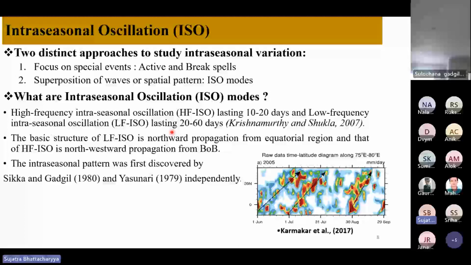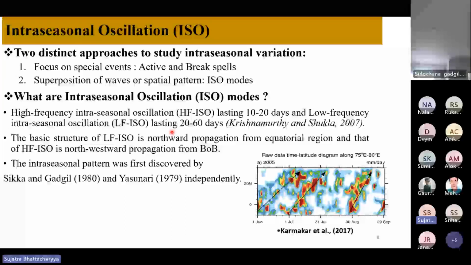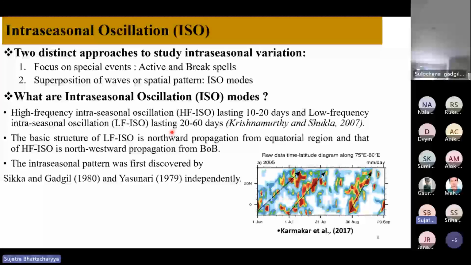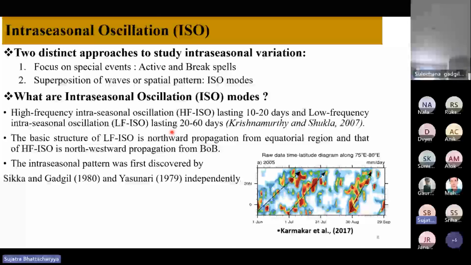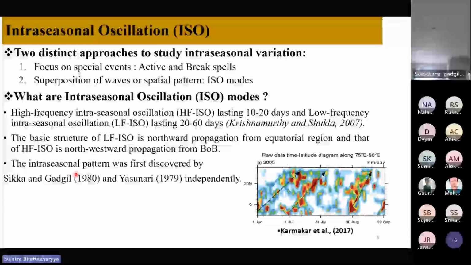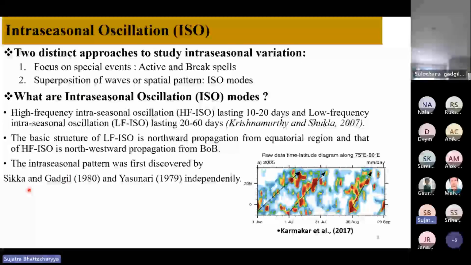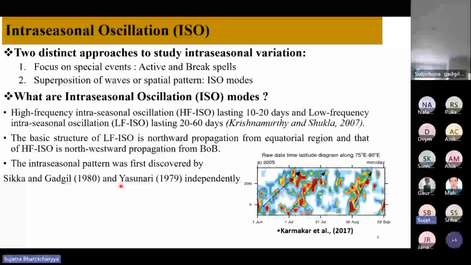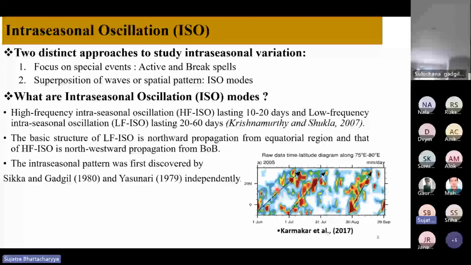The basic structure of the LFISO is a northward propagation from the equatorial Indian Ocean. And that of the HFISO is a northwestward propagation from the Bay of Bengal. This intra-seasonal pattern was first discovered by Sikka and Gadgil in 1980 and Yasunari in 1979, independently. And this northward propagation can also be seen in raw data. This is from Muller 2005, averaged over 75 to 80, and we can see the northward propagation from the raw data also.